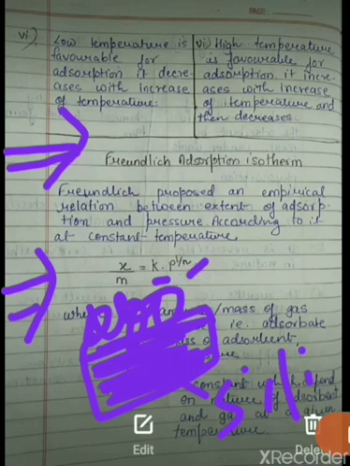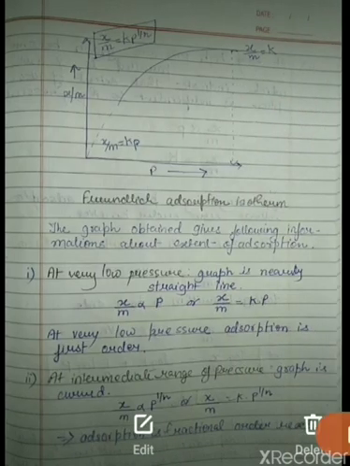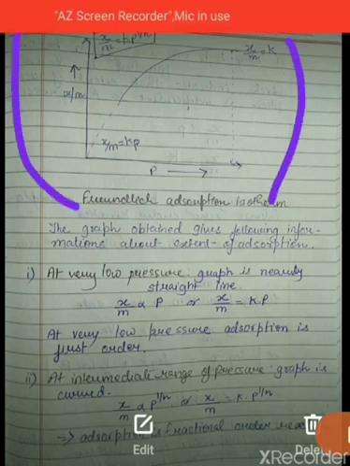Now students, let's discuss what we get from the equation. We get a graph, and the graph obtained gives the following information about extent of adsorption. The first is at very low pressure.